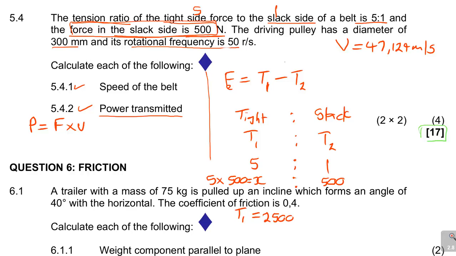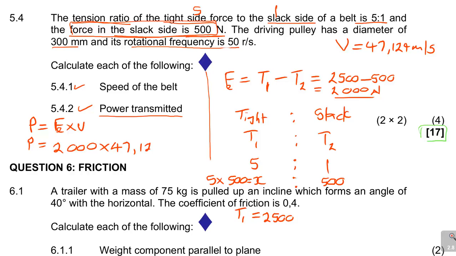So that is what I'm supposed to have for FE: 2,500 minus T2, in this case, which is 500. You see that? So if you subtract there, you are going to get 2,000 newtons. That's my FE. So in here, I have got P is equal to FE, which is 2,000, times the velocity, which is 47.124.